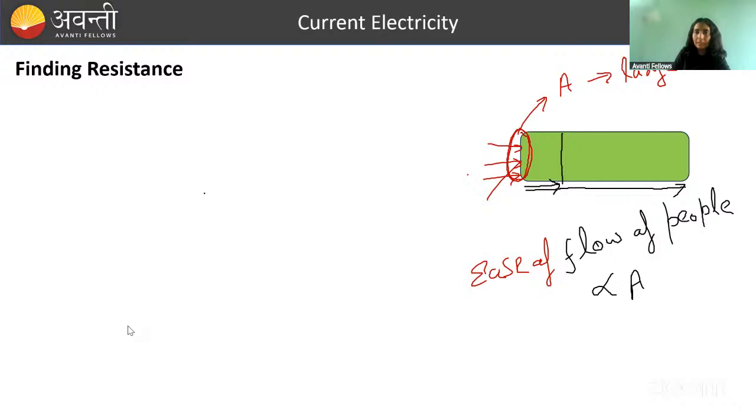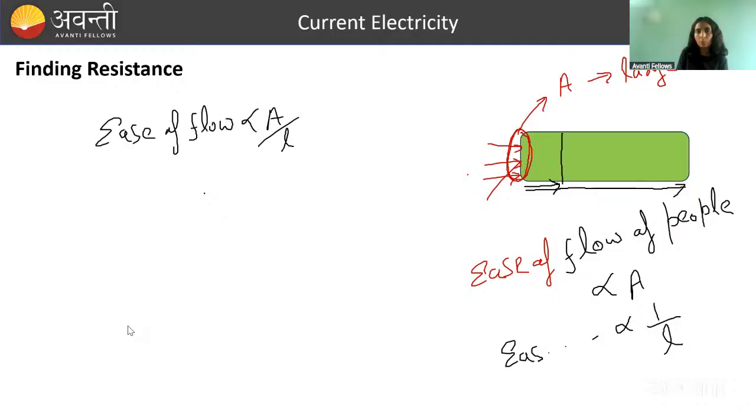Traffic jam will be less, because if you have to travel longer distances, there will be more jam, definitely. So again, the ease of flow of people will be directly proportional to 1 by length. Understand? So overall, the ease of flow is directly proportional to A by L.